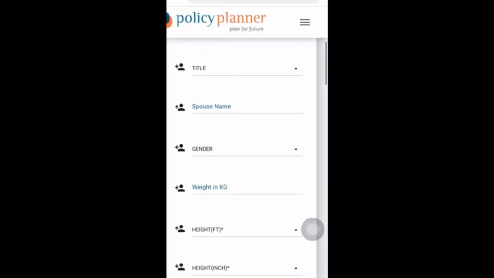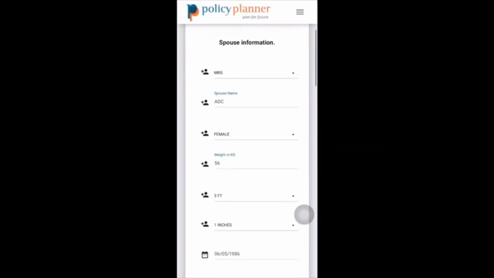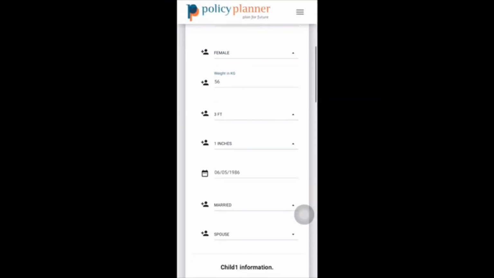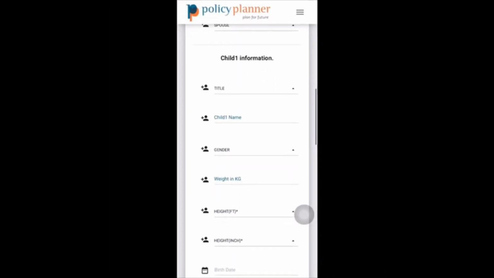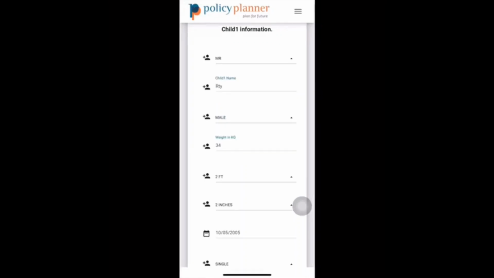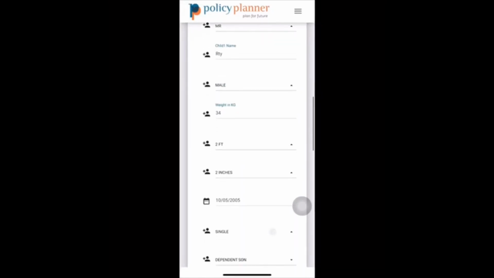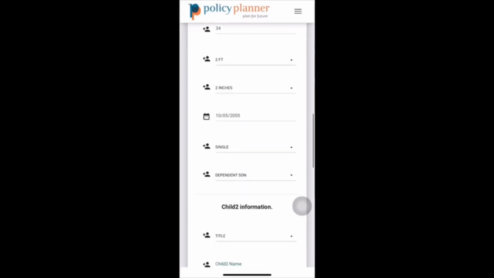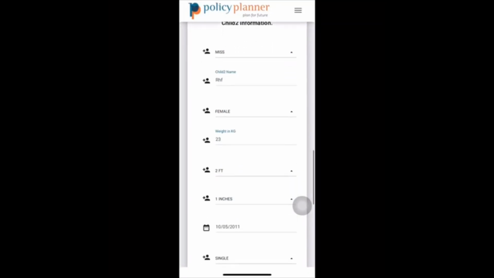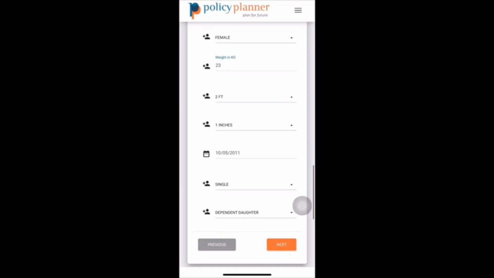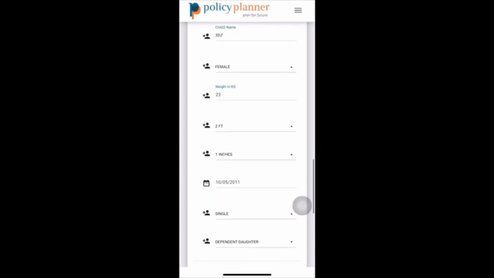So there comes the spouse information. In the spouse information, we will also enter the details which we have added in the proposal. Now comes the child information. The child information should be given as per the dependent son, the dependent daughter, etc. So after that, we'll click on the next button.